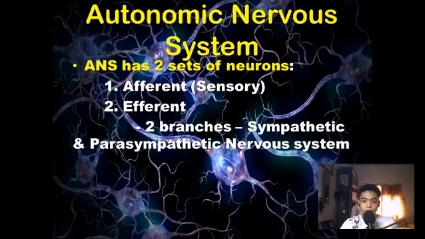So there are two types of neurons, two sets rather. These are the afferent or sensory neurons and the efferent neurons. Afferent neurons send impulses to the CNS for interpretation. Meanwhile, the efferent neurons receive impulses or information from the brain and transmit it from the spinal cord to the effector organ cells. So there are two branches, the sympathetic and parasympathetic nervous system.